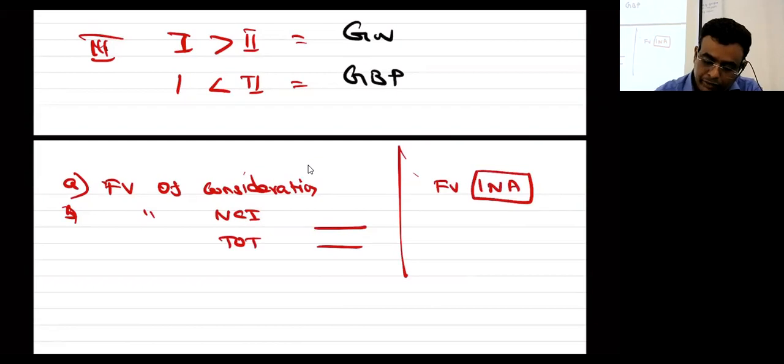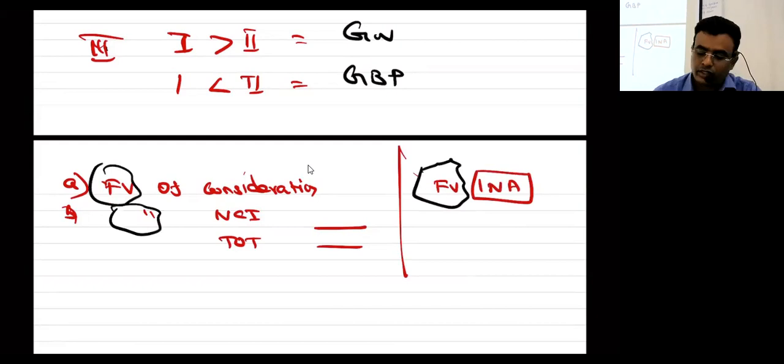Do you agree with me, one word everywhere? Fair value, fair value, fair value. Understood that value or not? So I can ignore this for the time being. Everything is a fair value, market value.